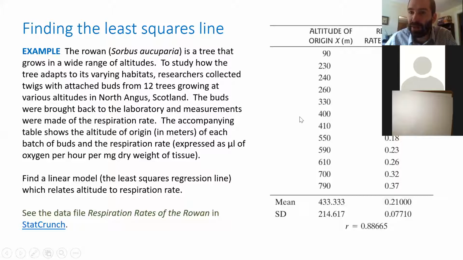One thing that tells us that it might be appropriate is that the r down here is relatively large. It's 0.89. That's pretty big. That's a strong correlation. So that says that a linear model might be appropriate. It's also good to go ahead and take a look at the data. So what you could do is copy this into StatCrunch. If you put this into StatCrunch, you could load that up and take a look at it.